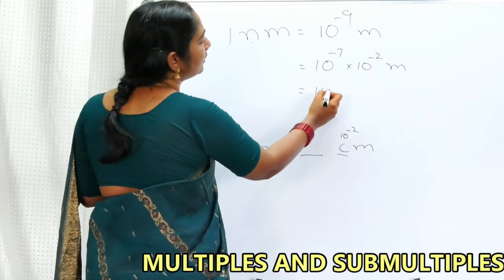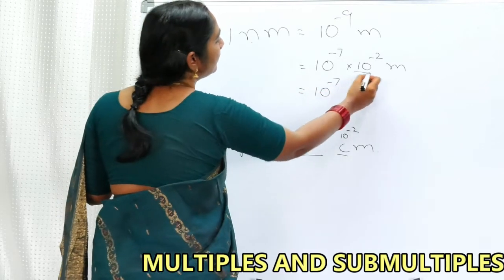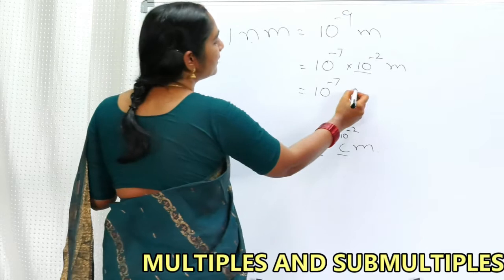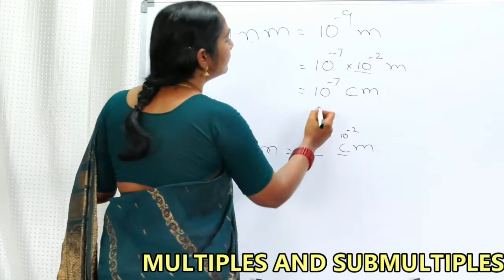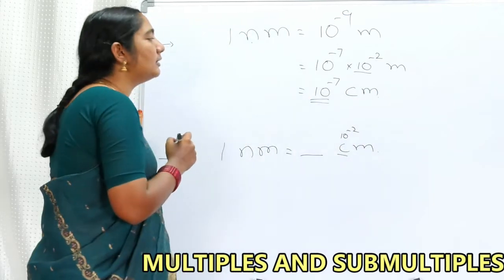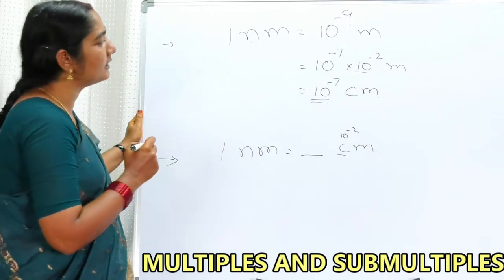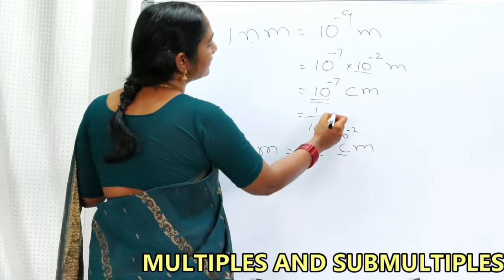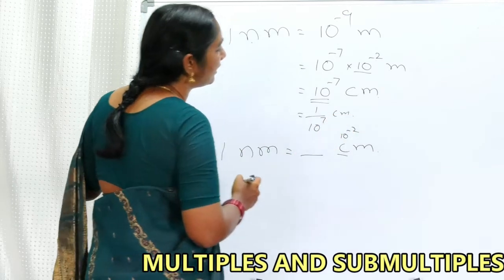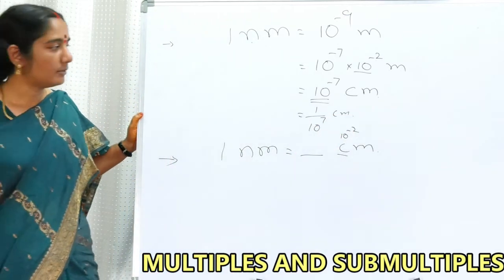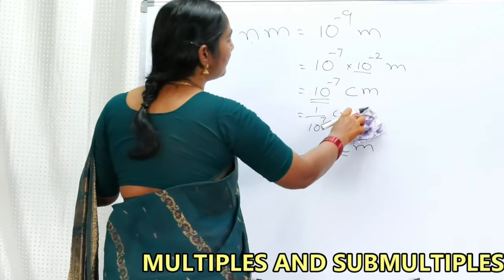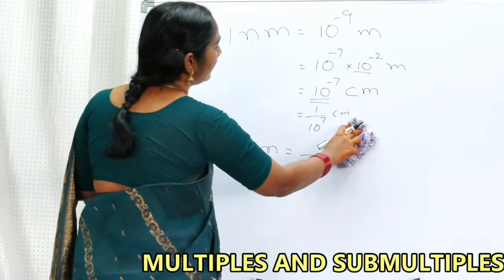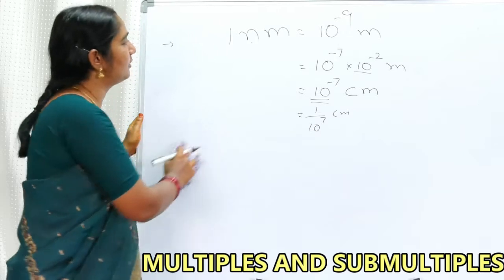In the place of 10 to the power of minus 2, I am replacing with centi. So madam, the answer is 1 nanometer is equal to 10 to the power of minus 7 centimeter, or 1 by 10 to the power of 7 centimeter. My dear friends, you shouldn't put a full stop after centimeter. So I think the answer is finished.